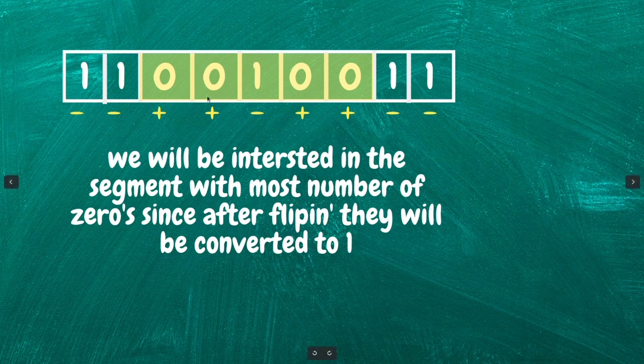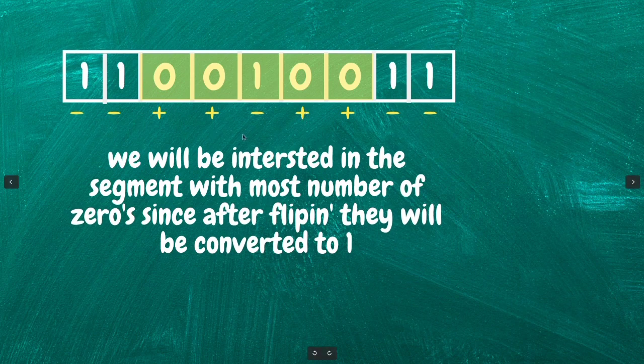Again same about this 0, but this one, no, after flipping it will be 0, so it is negative for us. But see, from here we have 2 zeros and 1 one, so our positive is still 1, 2 minus 1. Again if we flip this one, then yes, it is beneficial to us, so it's positive.